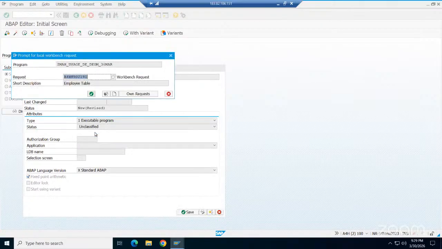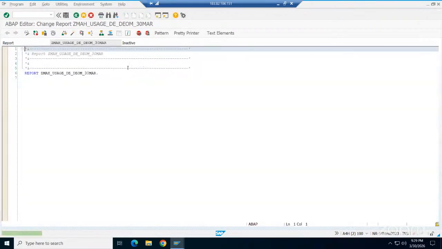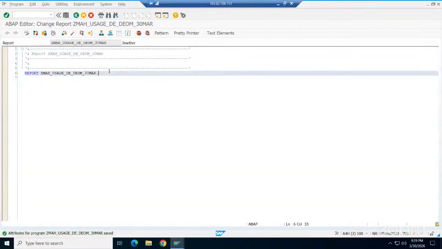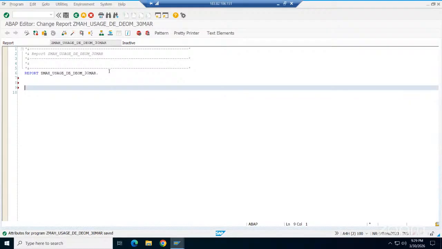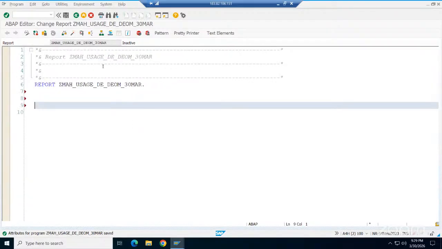Don't go that fast, I am very new. This is the same as what we did last session, creating a program only. In the last session we created one demo program, and after that we didn't create any program. I think last class we also created one program for data element usage.